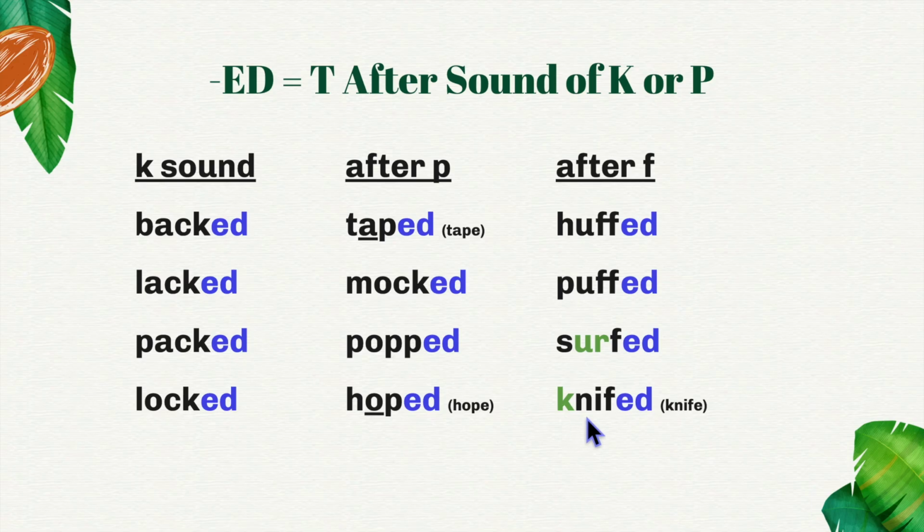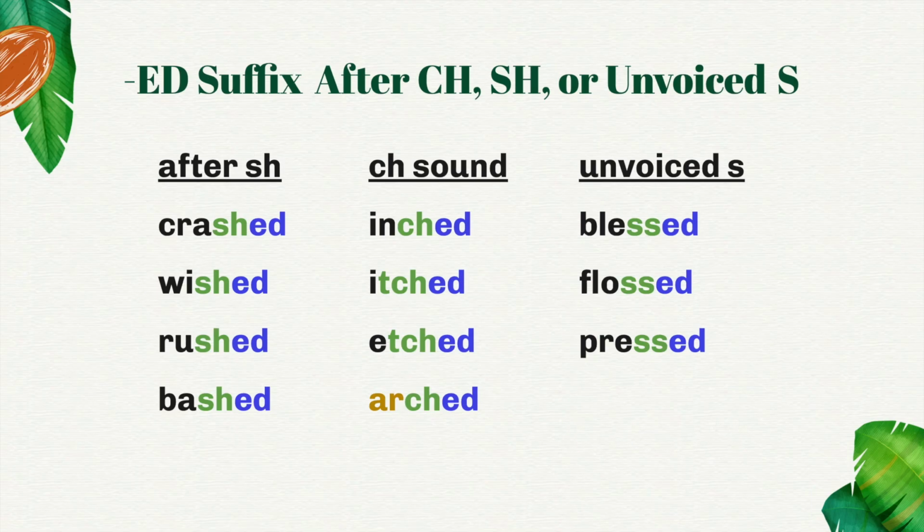When a word has a K and an N, the K is silent. Knifed, with a root of knife. Ed sounds like the letter T after words that end in the sound of sh. Crashed, wished, rushed, bashed. Ed also has the sound of T after the ch sound, whether it's with a CH